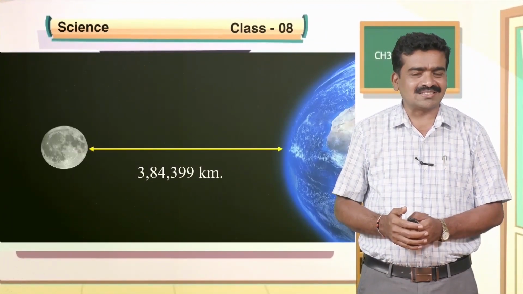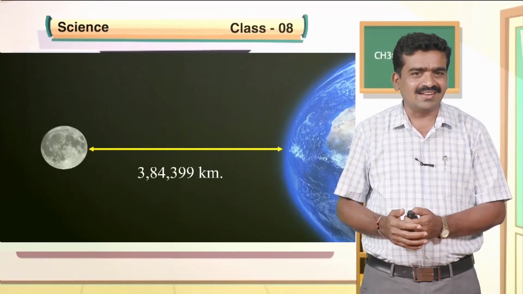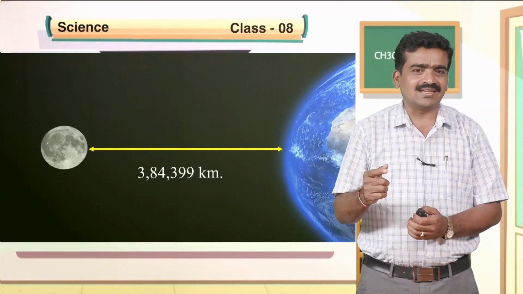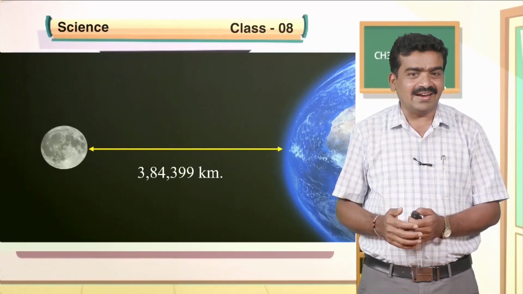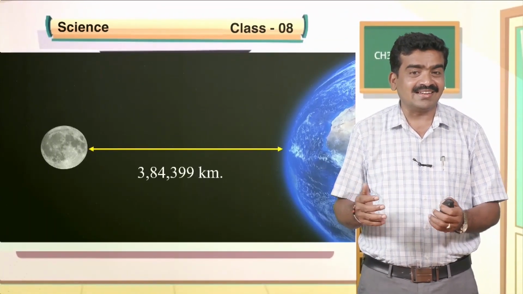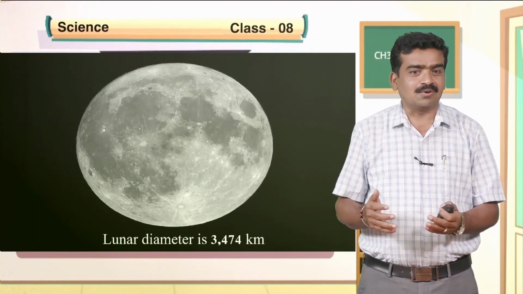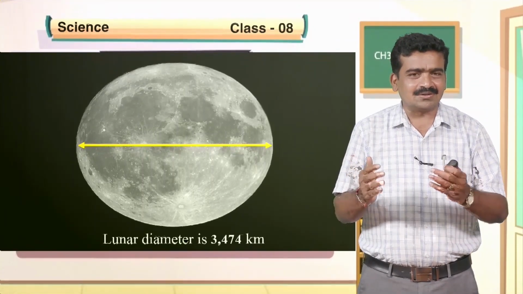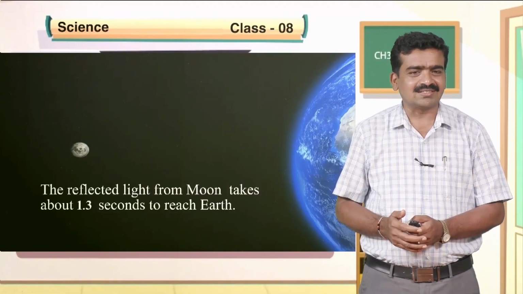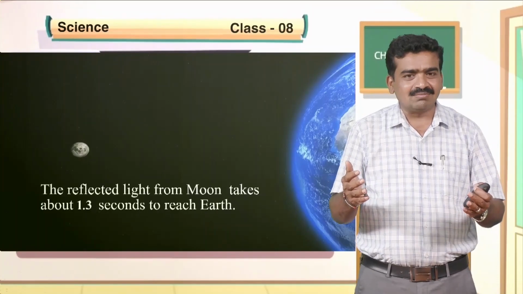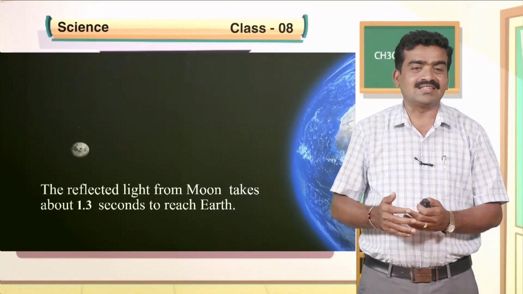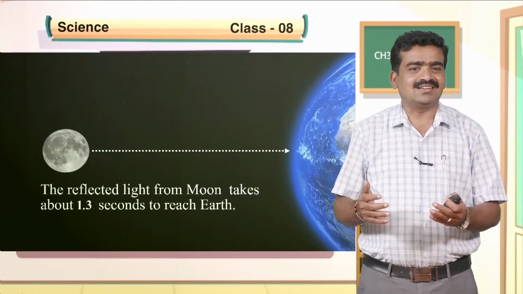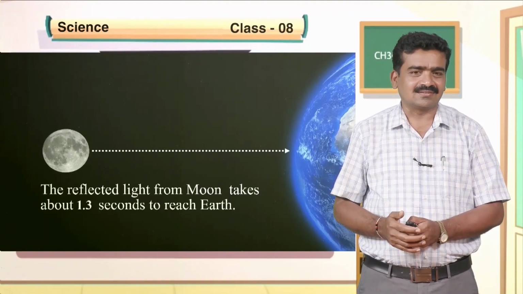I am showing the distance between the moon and the earth again. What about the distance between the moon and the earth? Yes, you are exactly correct. It is 3,84,399 kilometers. What about the lunar diameter? Yes, exactly. It is 3,474 kilometers. Then what is the time taken by the reflected light to reach the earth? Yes, exactly, it is 1.3 seconds.